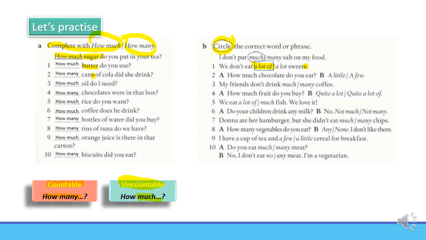Number 2, let's try one more together. How much chocolate do you eat? How much? Much, uncountable. So you tell me, what do we use for uncountable nouns? Little or a few? You're right, we use little. Great. Now stop the video, complete, and then check your answers. Great. I will show you.